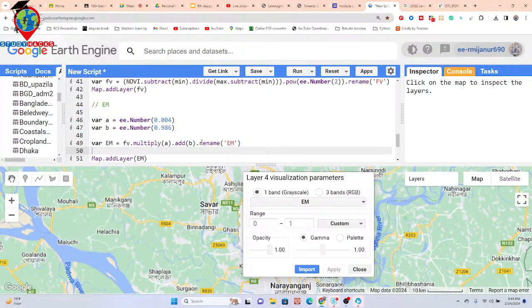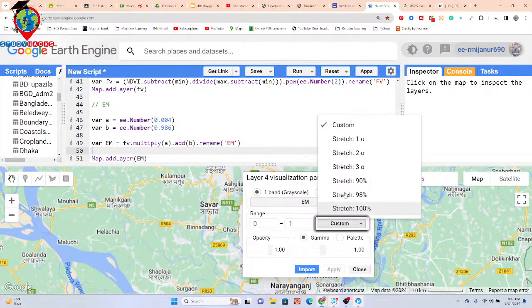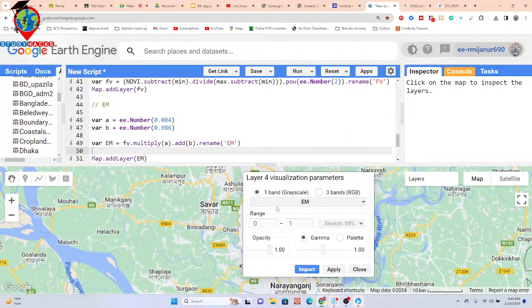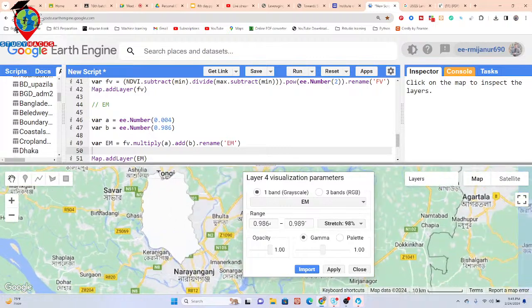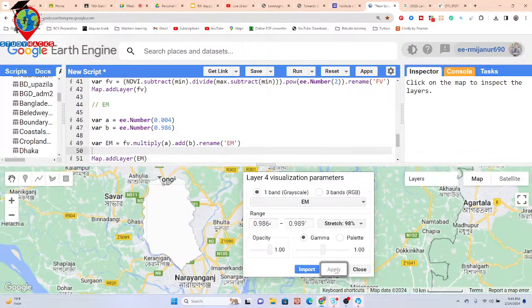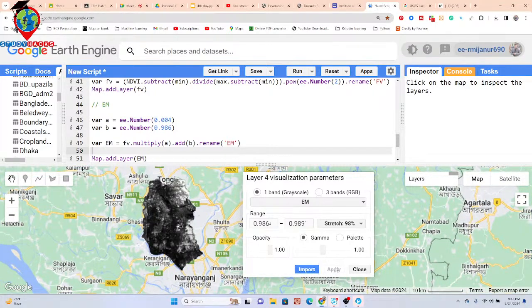But when you do not put the rename function, it shows FV, the default as the first band. When I rename, it shows the name I renamed. So now I do the stressing and then apply, and we can get the emissivity layer.